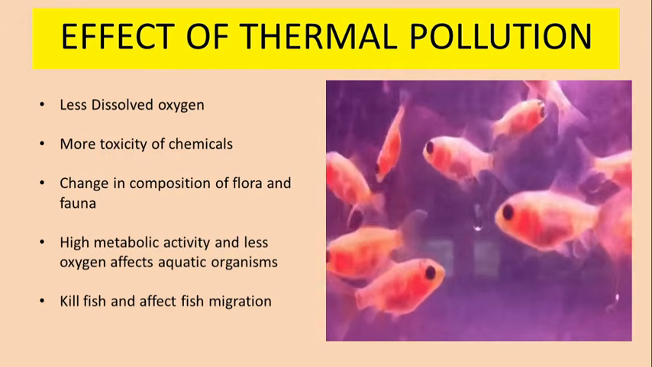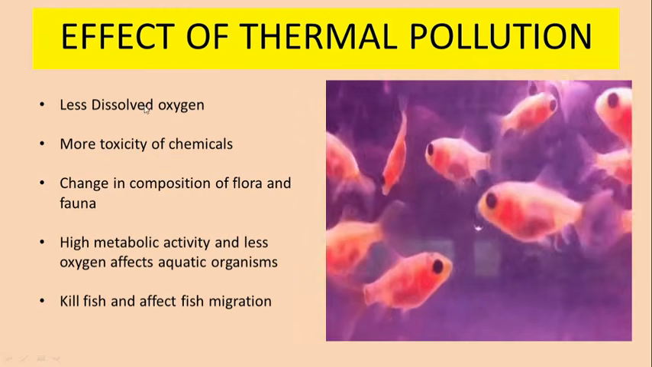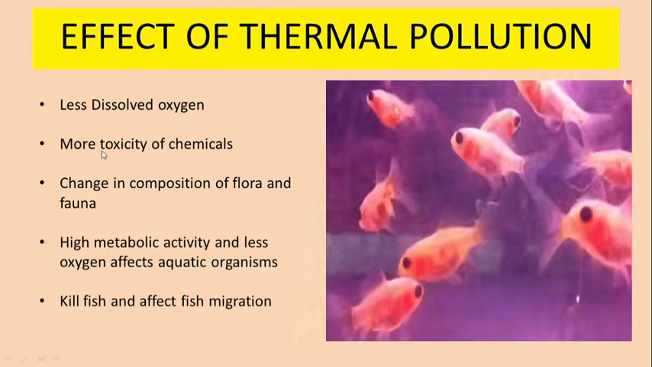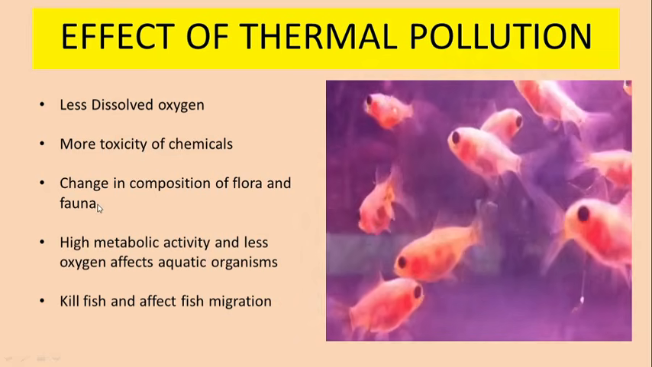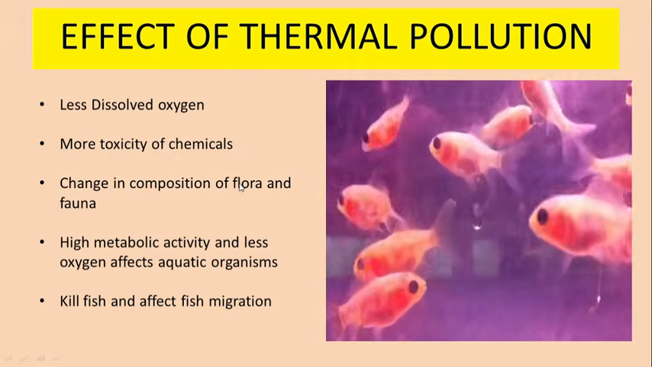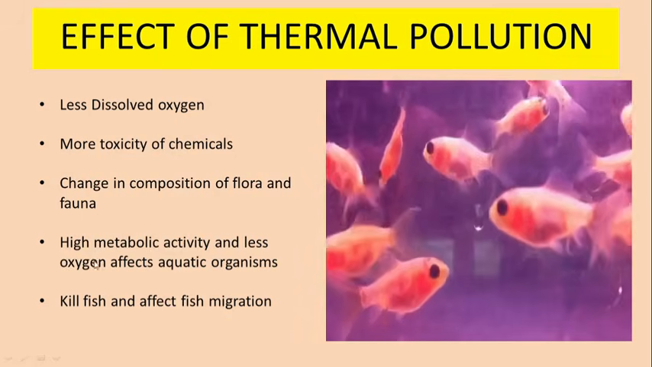So in that case, if water at high temperature is discharged directly in a river, it will impact the dissolved oxygen. So in that case, dissolved oxygen will become less. Toxicity of any chemical which is already present in the river water body will be more toxic, or we can say toxicity will increase. Third point is that addition of hot water can change the composition of flora and fauna. So temperature sensitive species may get wiped out, and totally there will be a change in plants and animals.